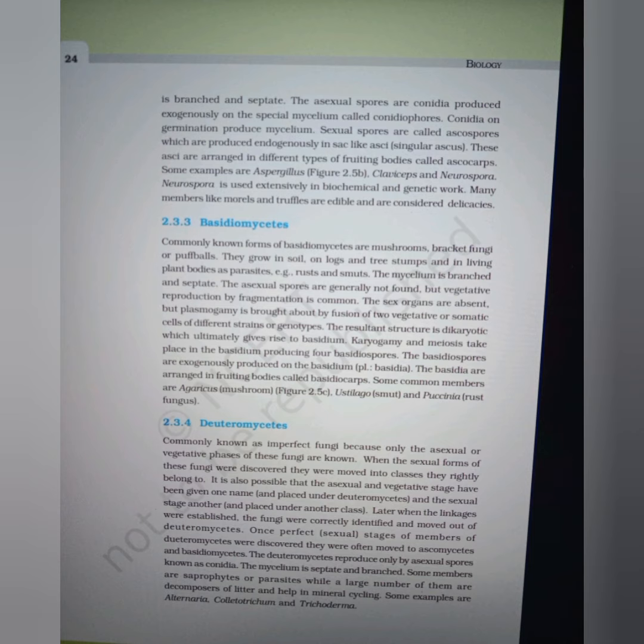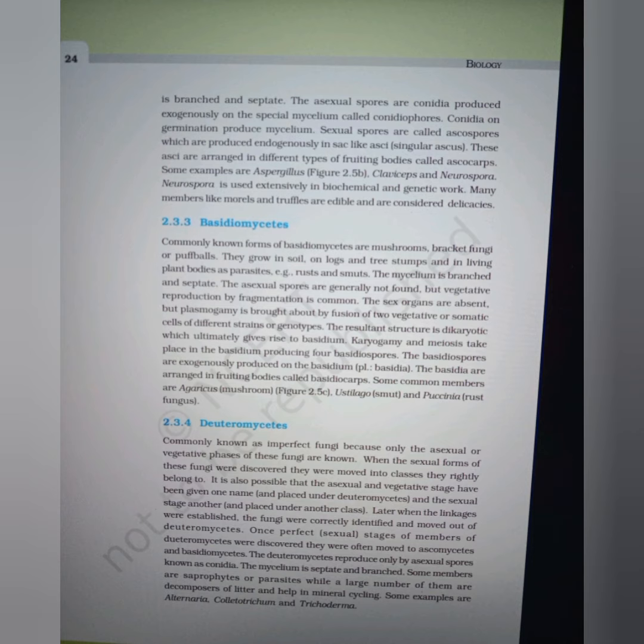Sexual spores are called ascospores, which are produced endogenously in sac-like asci, singular ascus. These asci are arranged in different types of fruiting bodies called ascocarps. Some examples are Aspergillus, Claviceps, and Neurospora. Neurospora is used extensively in biochemical and genetic work. Many members like morels and truffles are edible and considered delicacies.